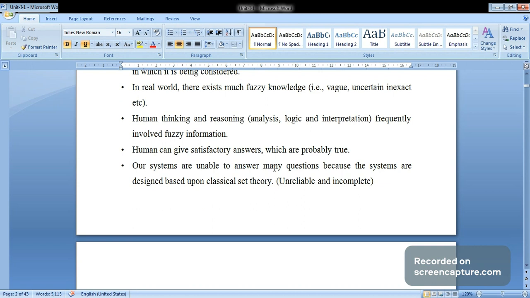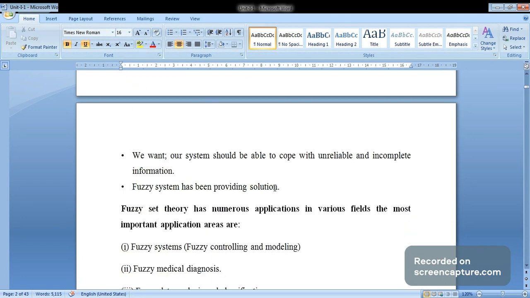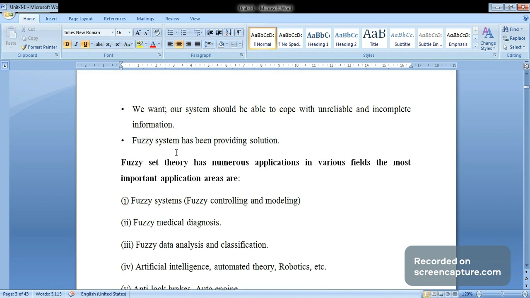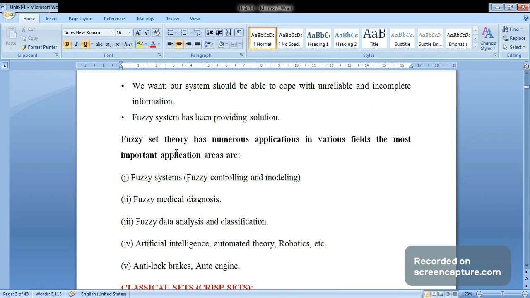Our systems are unable to answer many questions because the systems are designed based upon classical set theory. Now we want our systems to be able to cope with unknown and incomplete information. Fuzzy systems have been providing the solution.